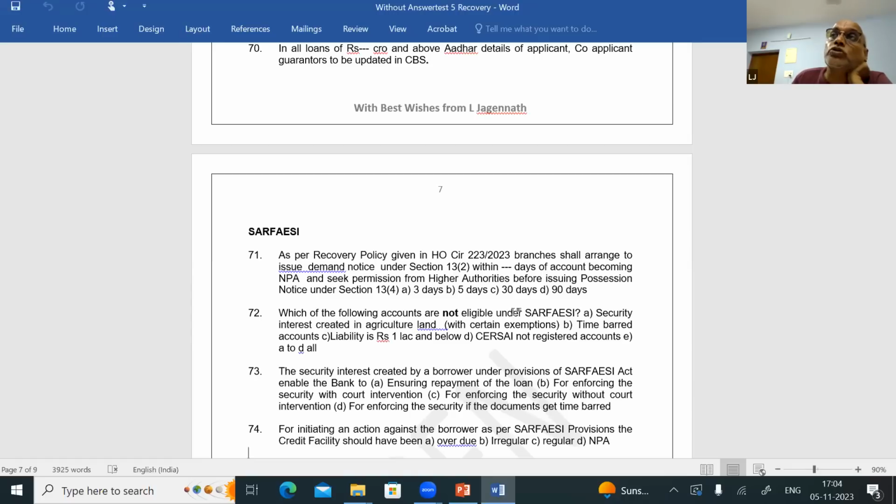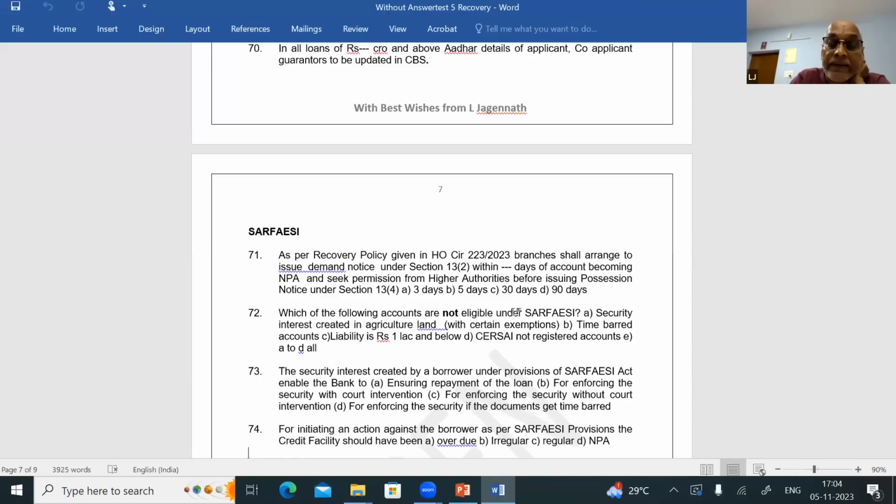Whether time barred accounts are not eligible? No. Time barred accounts are eligible, but we won't make it time barred because of the other reason I told you. As per the SARFAESI Act, time barred accounts are eligible to go under SARFAESI. So question number 72, answer is B.